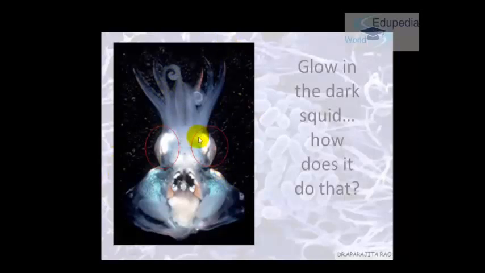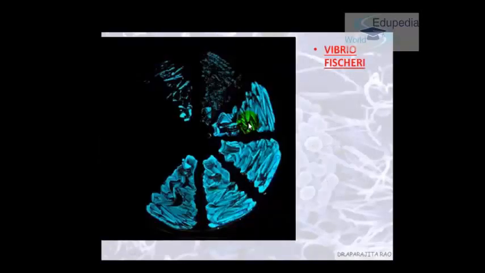Okay, and these are not eyes. So this is Vibrio fischeri. What is Vibrio fischeri? It is also known as glow-in-the-dark bacteria. So this squid and this bacteria, they are very good friends.